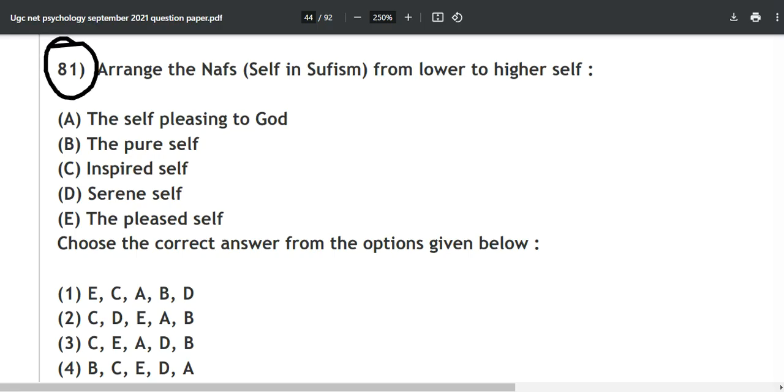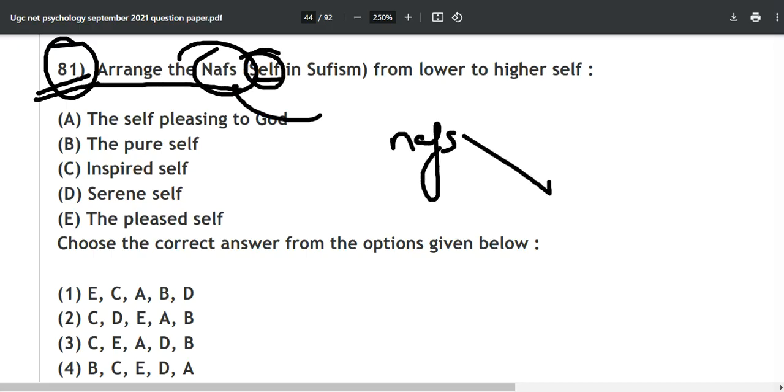Let's move ahead to question number 81. Arrange the nafs. See, what is nafs? Nafs is self in Sufism. They can ask you like this also: match the following, self, me, you, and like that. So what is nafs? Nafs is your self. Kalb is your heart.